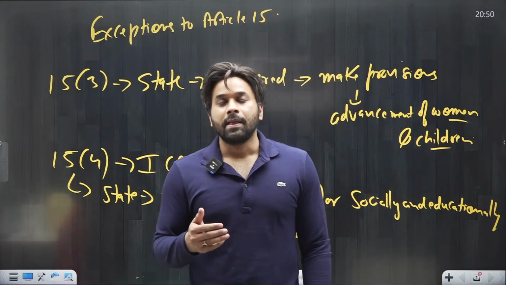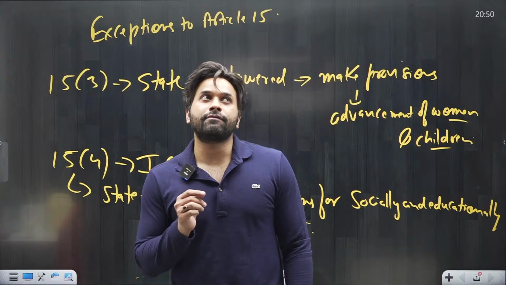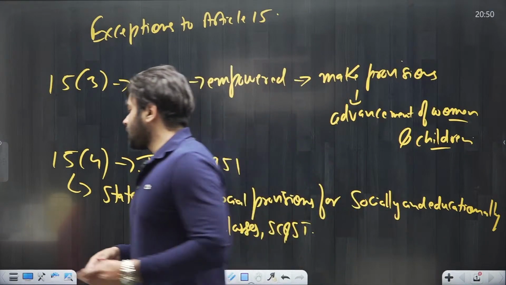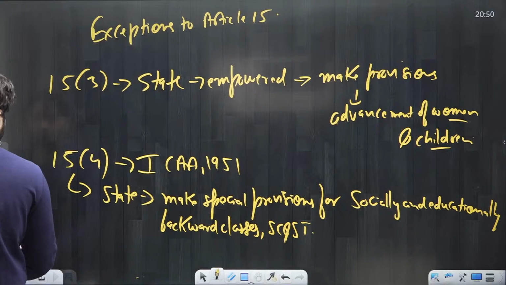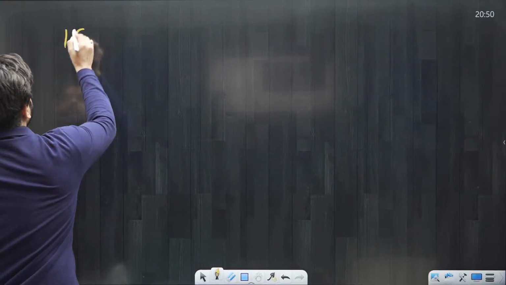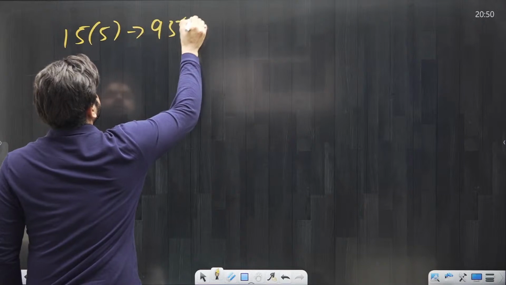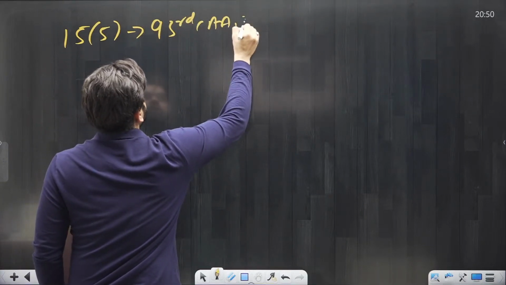And after this, the government in 2005 added Article 15 Clause 5. Now let us see what is Article 15 Clause 5. So Article 15 Clause 5 was inserted by the 93rd Amendment Act of 2005.